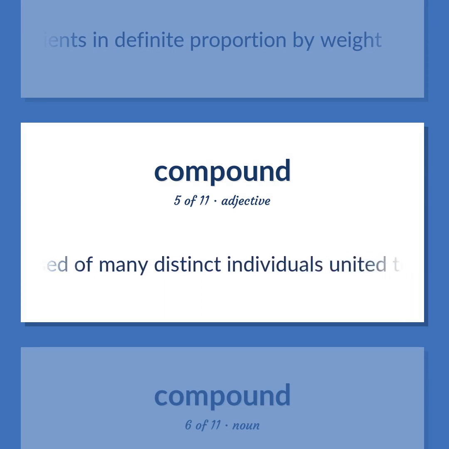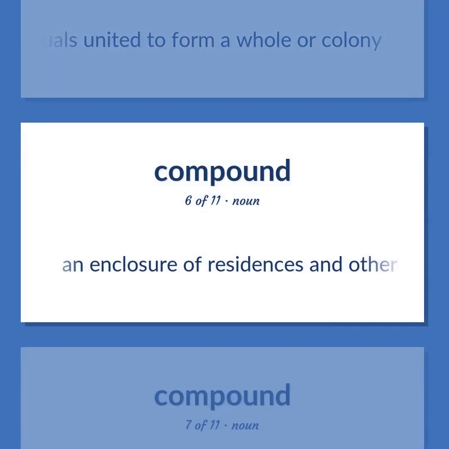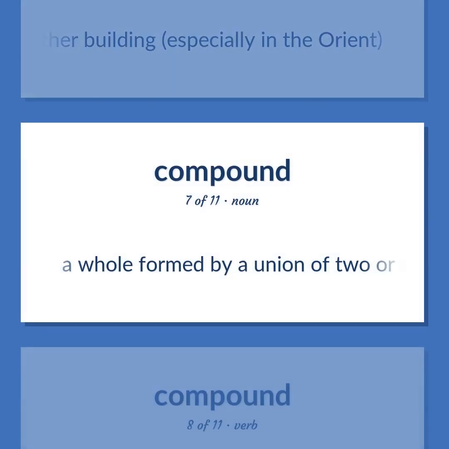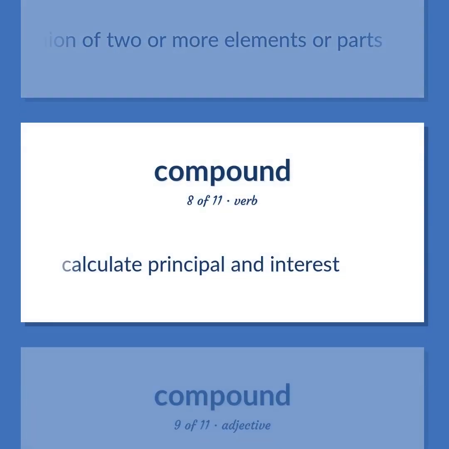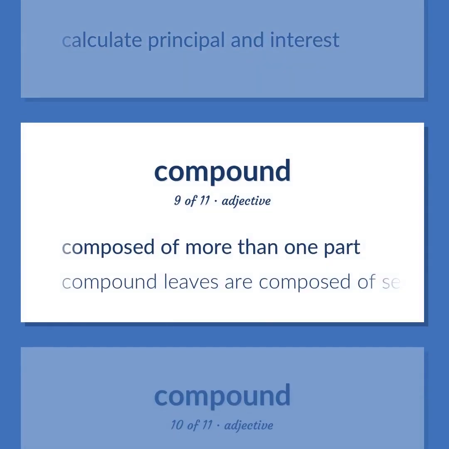Composed of many distinct individuals united to form a whole or colony. An enclosure of residences and other buildings, especially in the Orient. A whole formed by a union of two or more elements or parts. Calculate principal and interest. Composed of more than one part. Compound leaves are composed of several lobes.